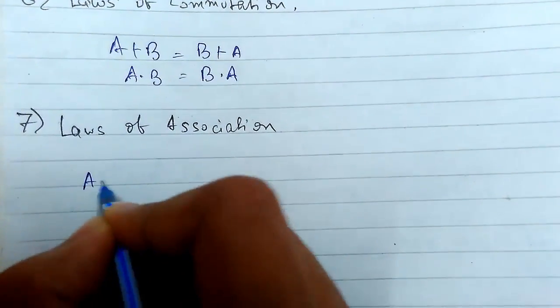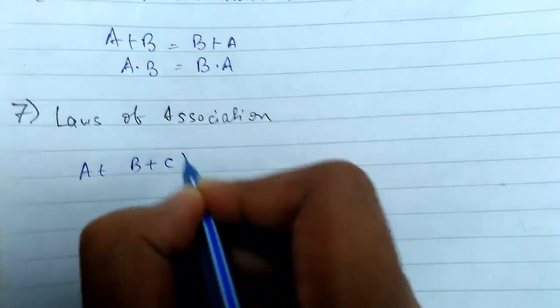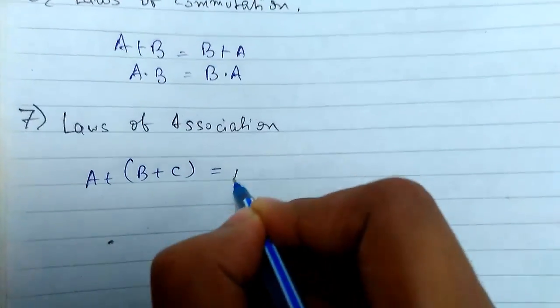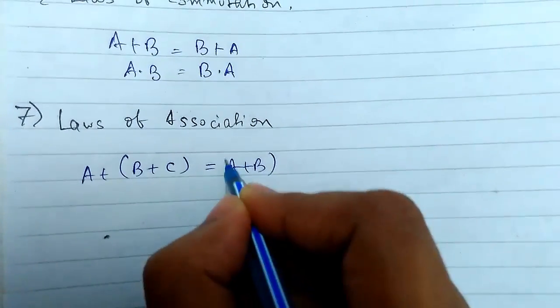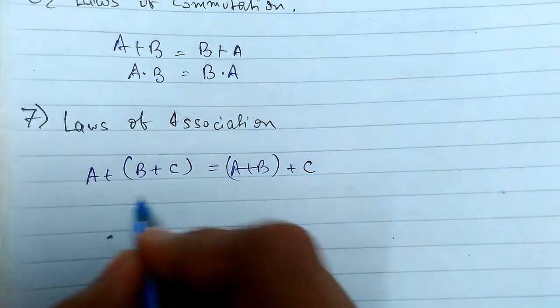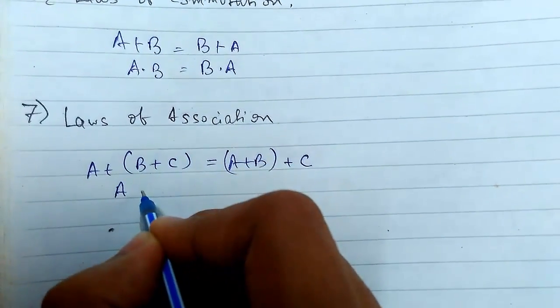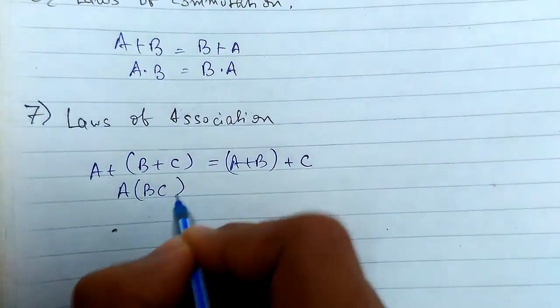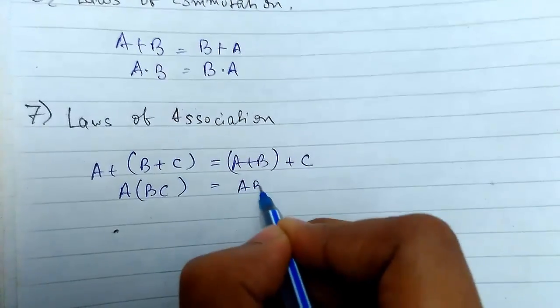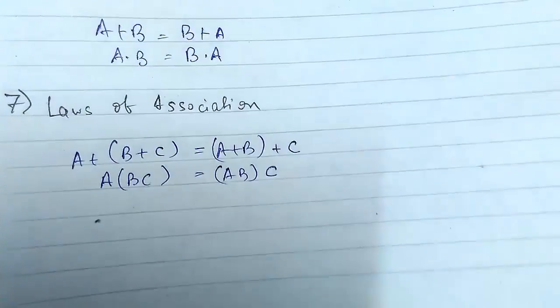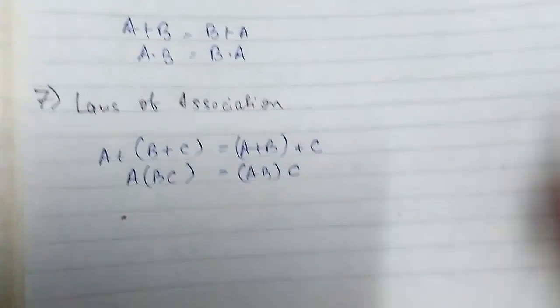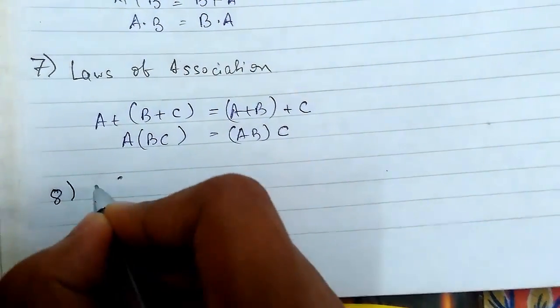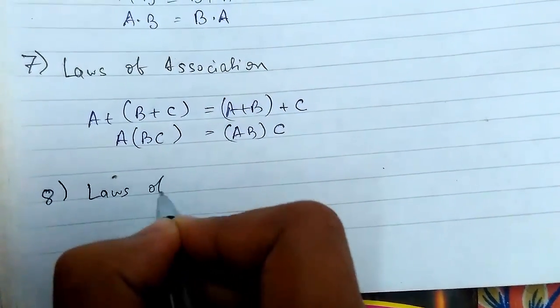Here A plus (B plus C) equals (A plus B) plus C, and A(BC) equals (AB) multiplied with C. Next we have the laws of distribution.